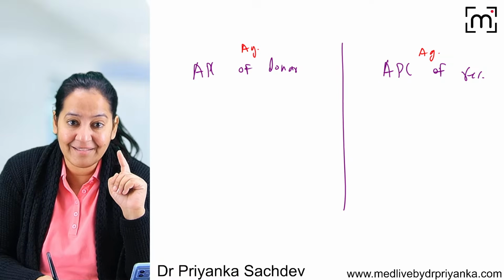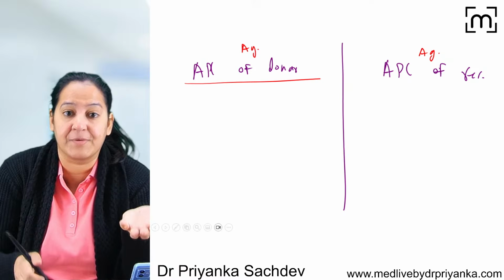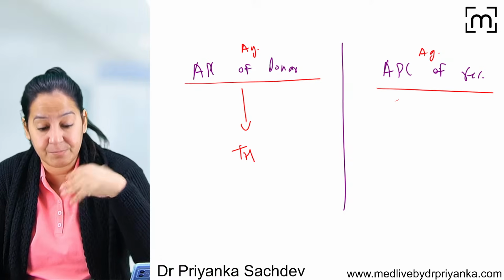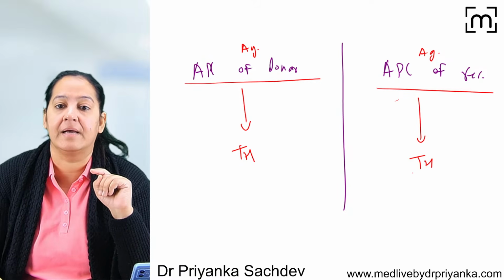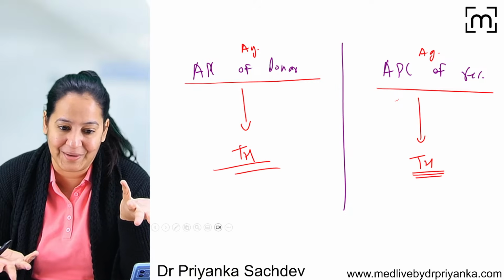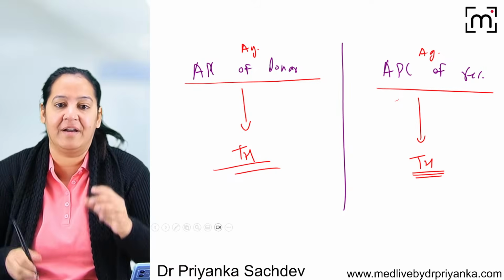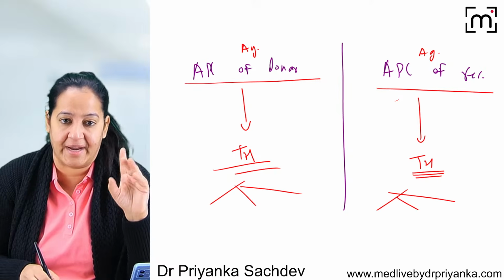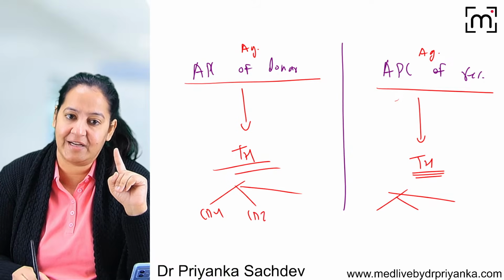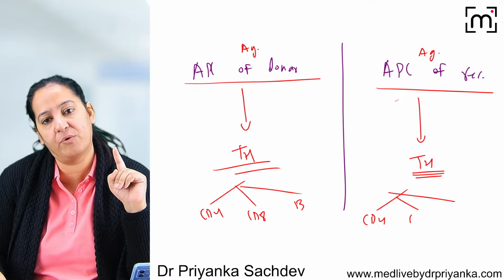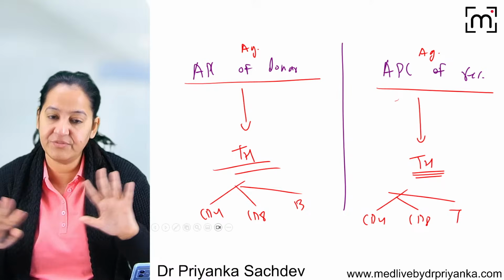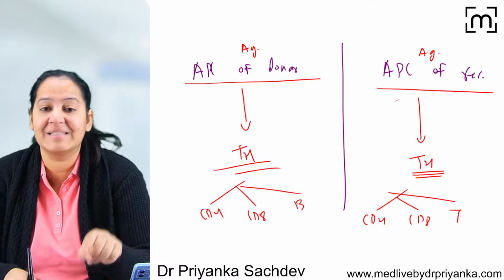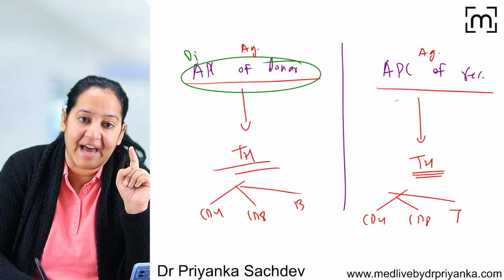Here the APC of the donor is engulfing, processing and presenting it to the helper TH cell. Here the recipient APC is processing and presenting it to the helper TH cell. The helper TH cell is of the recipient only. Once stimulated, the helper TH cell will stimulate three things by secreting cytokines: the CD4 lymphocyte, CD8 lymphocyte and B lymphocyte. The rest of the thing is the same, but it is the APC that matters. So if it is the APC of the donor, it's the direct pathway.